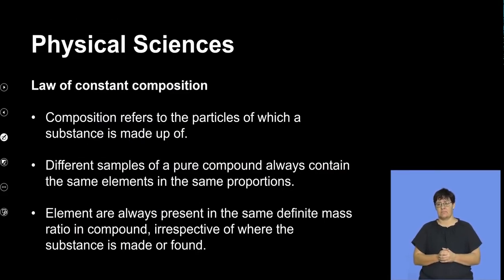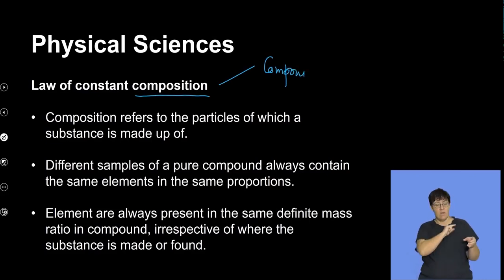Right. Now let's look at the law of constant composition. Now, in terms of the law of constant composition, this refers to the particles of which a substance is made up of. Now, if we talk about composition of a pure substance, usually we're talking about compounds, okay? Because we know there are two types of pure substances. Compounds. Why compounds?